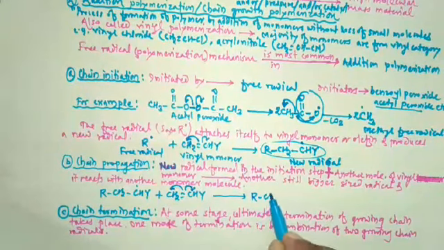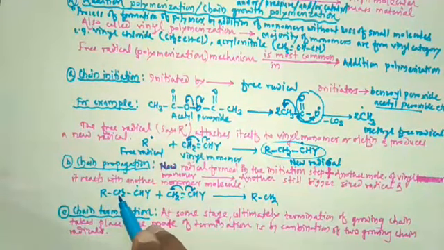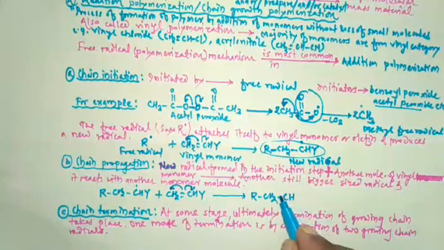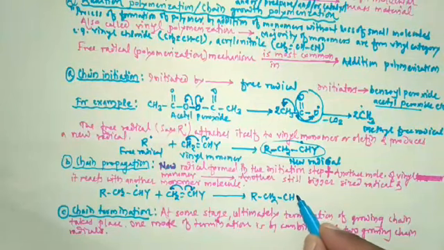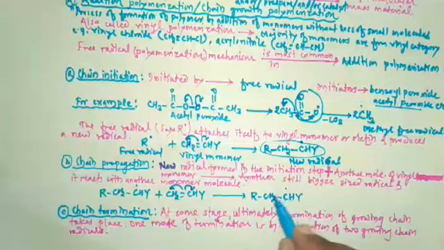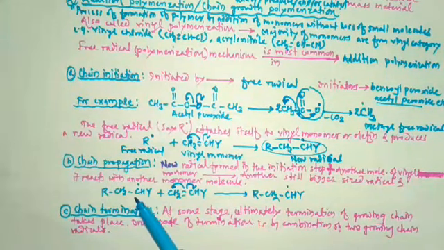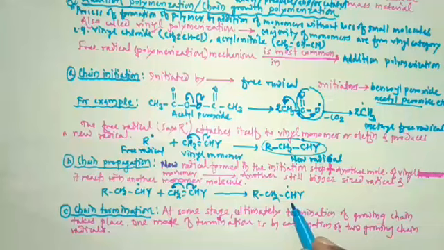So R, here CH2, then here CH, and here Y. This new radical is formed here.